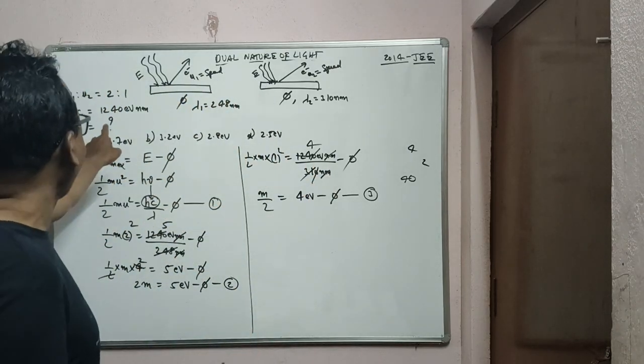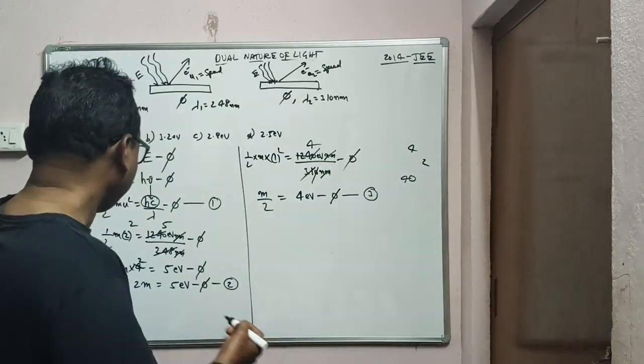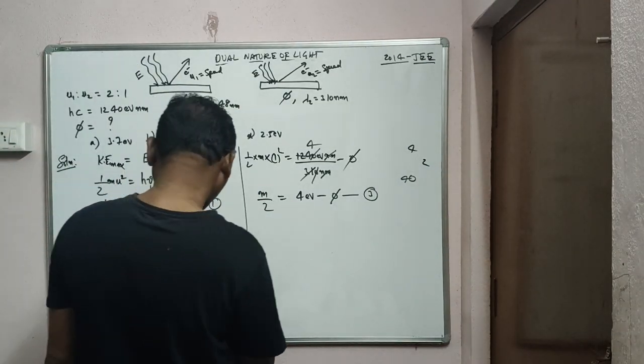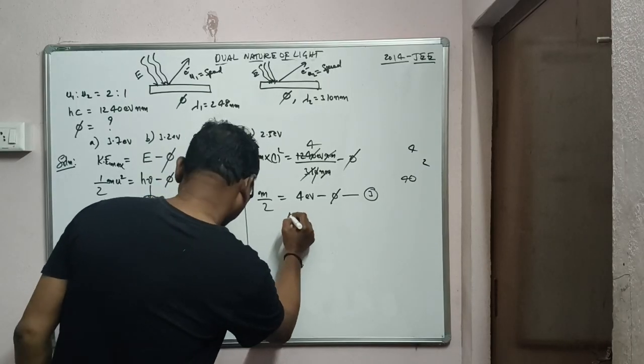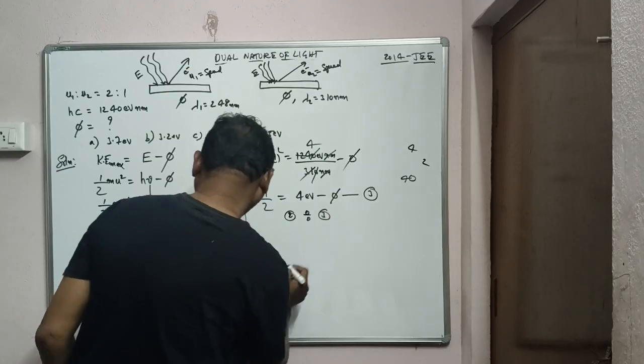Now we are asked the work function of the metals, and both the metals are the same. So what we'll do is divide equation 2 by equation 3.